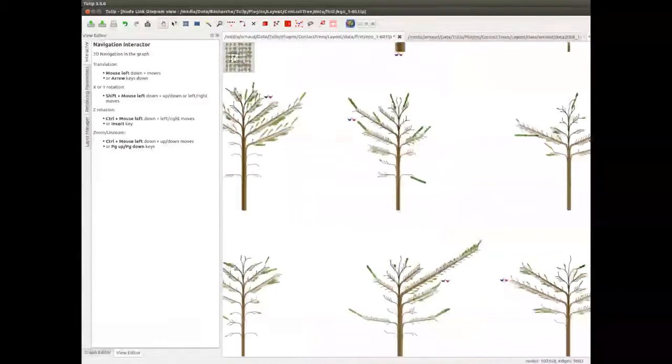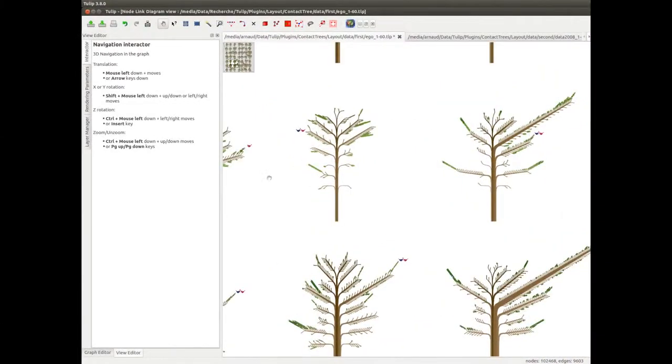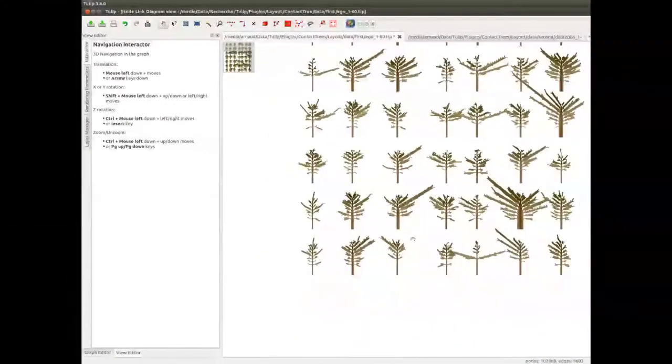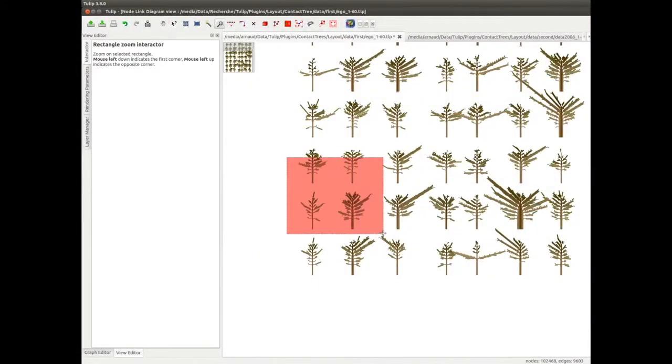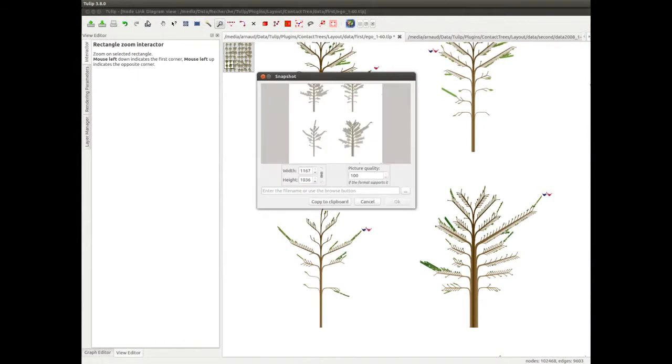When the zoom level is high, we can see where we are in the map thanks to the small overview at the upper left. The highlighted square represents the part shown on the main window. We can move this square to move in the window. We can also select a square and zoom in the main window. We can take a snapshot of the current trees displayed according to the zoom level.